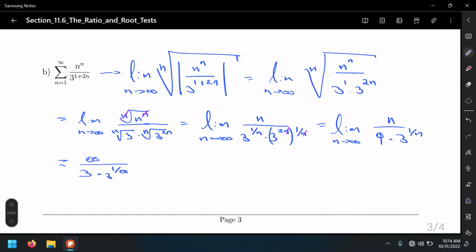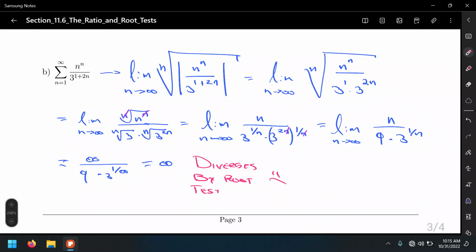But I mean, 1 over infinity will be 0. 3 to the 0 is 1. 1 times 9 is 9, but I mean infinity over 9, that's still going to be infinity. And in this case, because we got an infinite limit, this means that the series diverges. Diverges by root test.